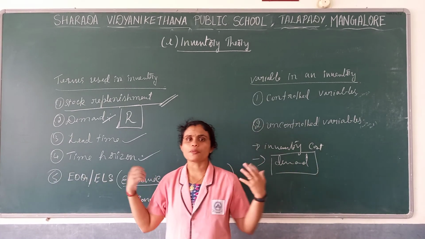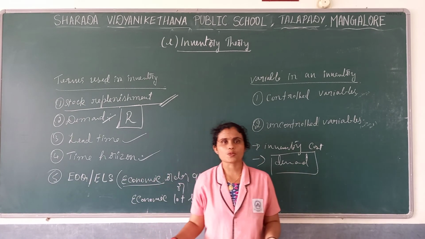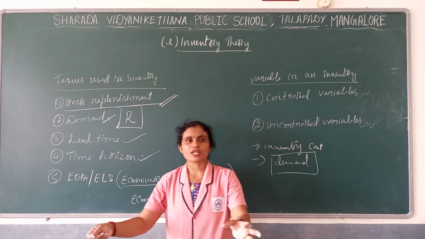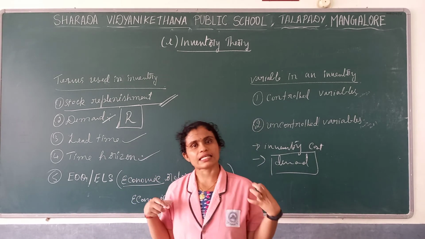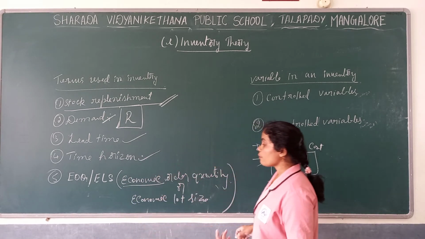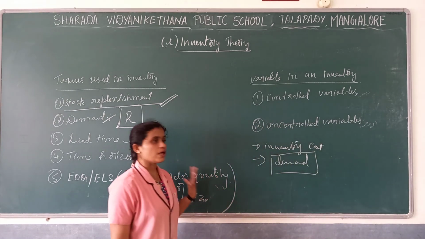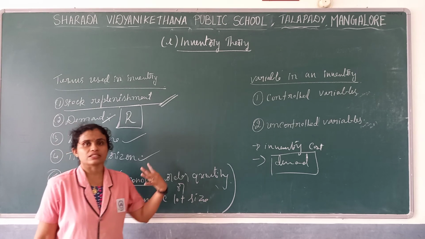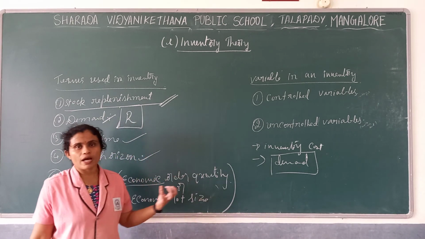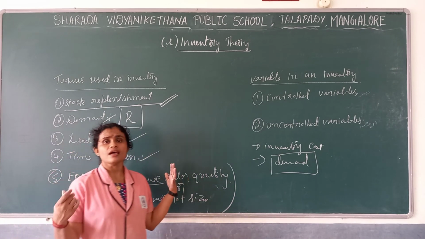So bulk purchasing reduces the transport cost, and we get a discount also. So economic order quantity or economic lot size is nothing but bulk purchasing, where we get some kind of advantage. The required quantity we purchase in bulk.